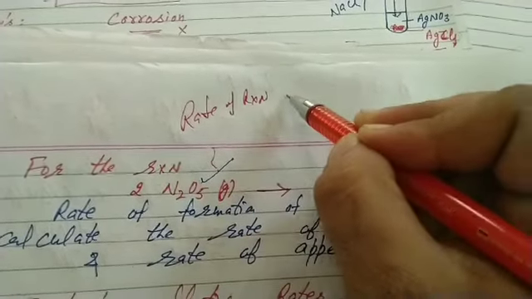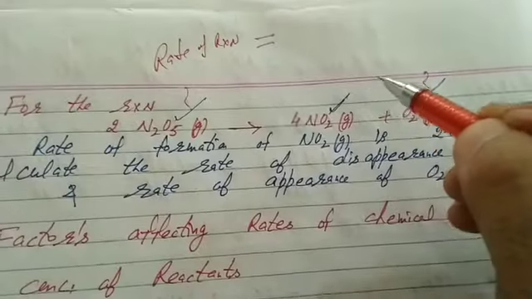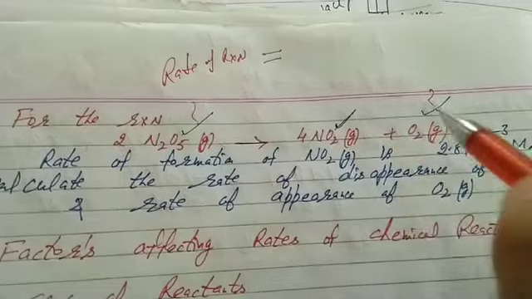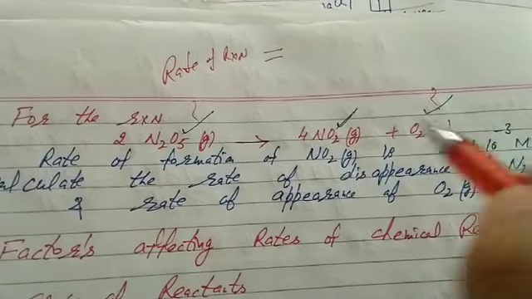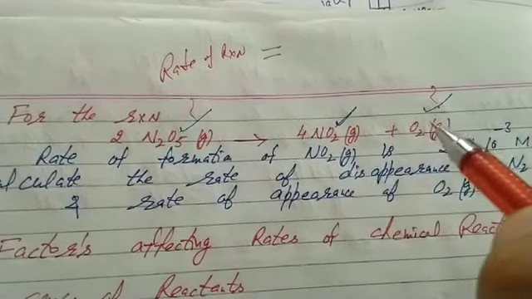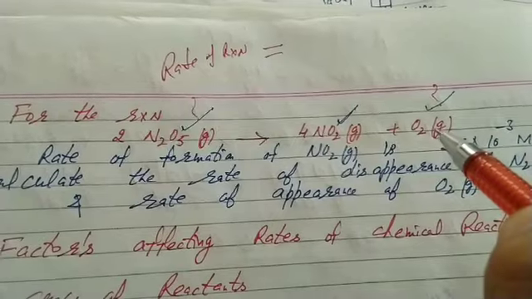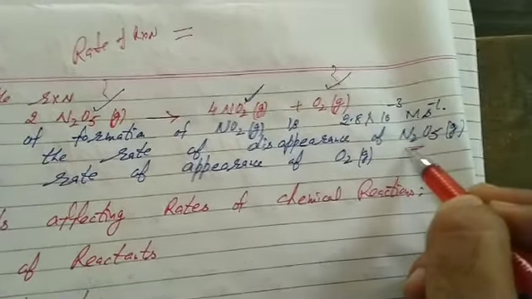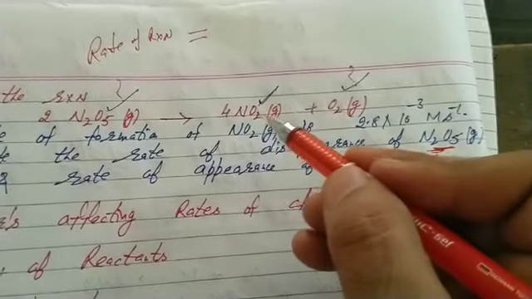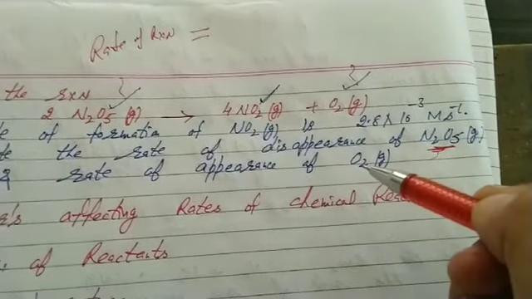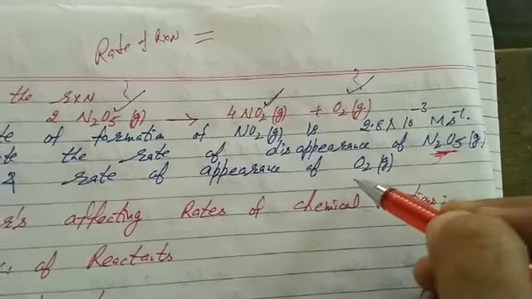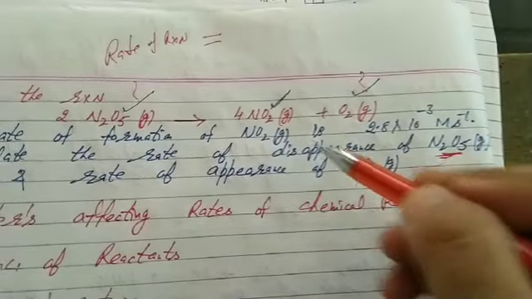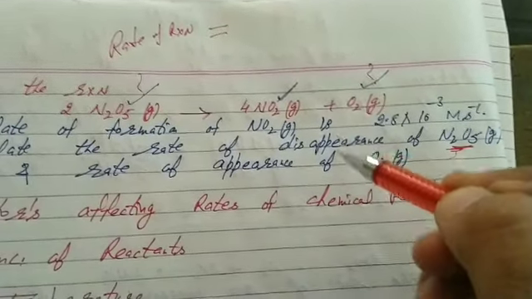equal to the decrease in concentration of any one of the reactants or products. Start from the reactant and proceed up to the product. Then please take reciprocals of the coefficients. Then students, select the species whose rate we have to find and compare it with the species whose rate is given. Second, do the same: whose rate we have to find, and compare with whose rate is given. I hope you will solve it.